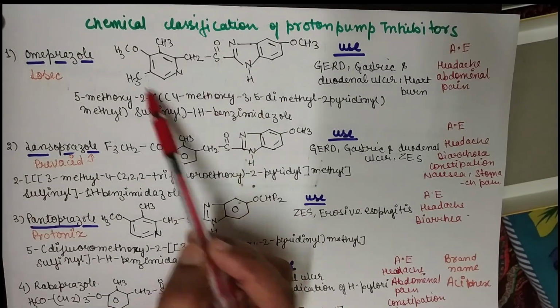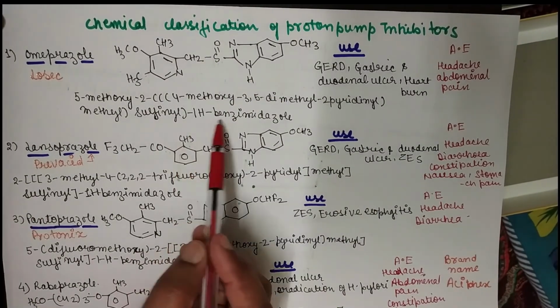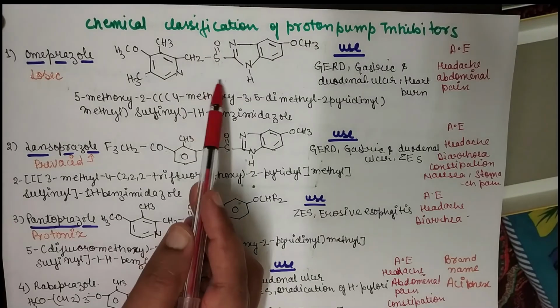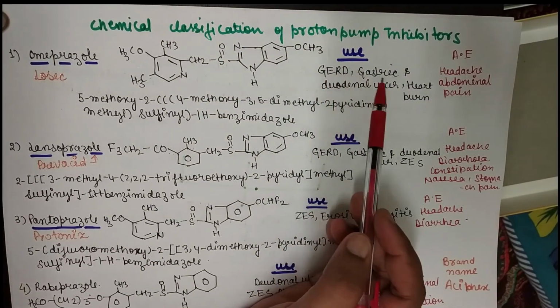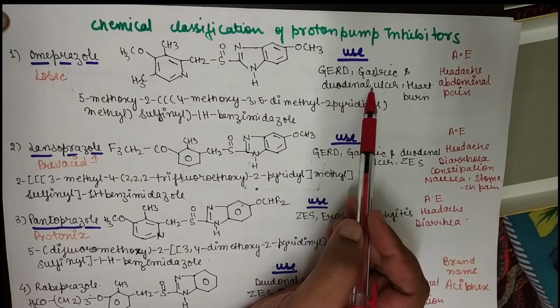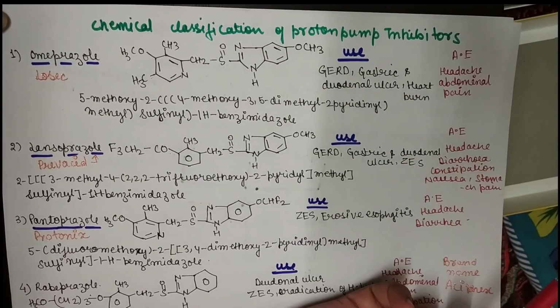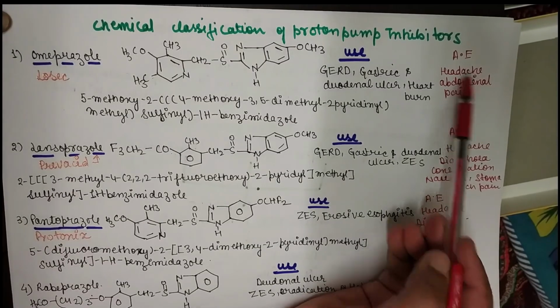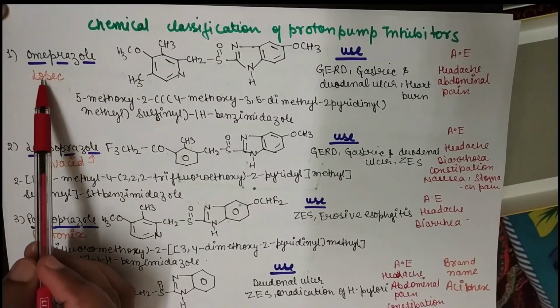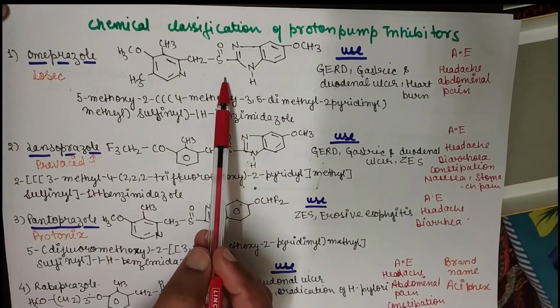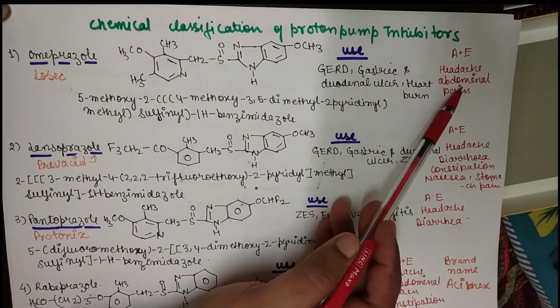So this is the structure of omeprazole, and this is the IUPAC nomenclature for omeprazole. It is used in GERD, gastroesophageal reflux disease, gastric and duodenal ulcer, and also in heartburn. The major adverse effects are headache and abdominal pain. So this is omeprazole, its brand name Losec, its chemical structure, use, and adverse effects.